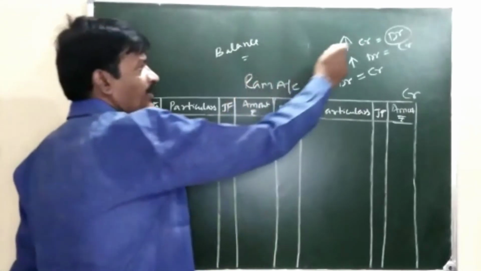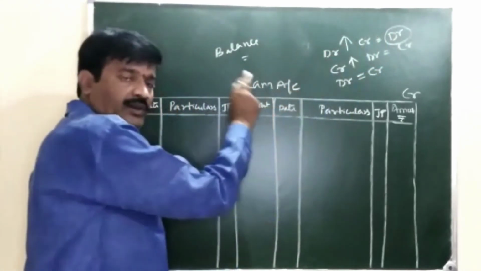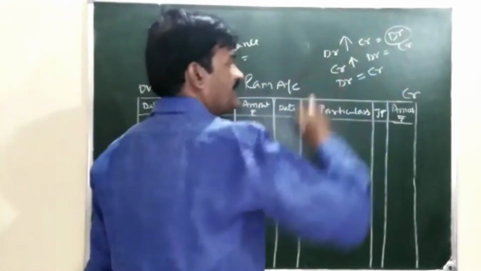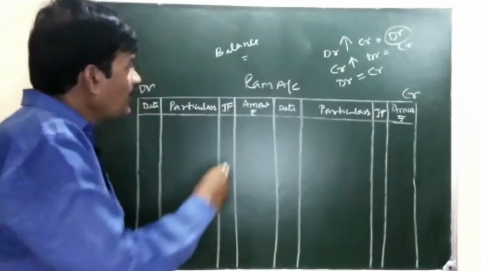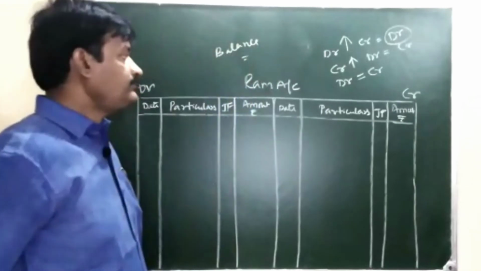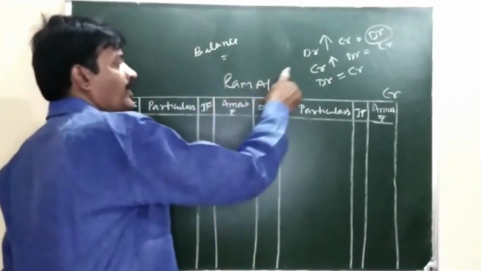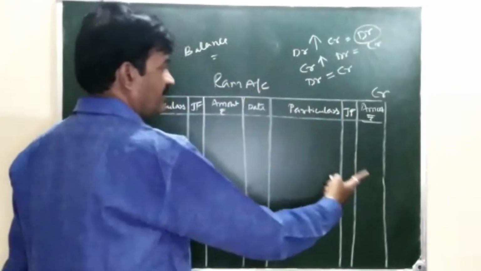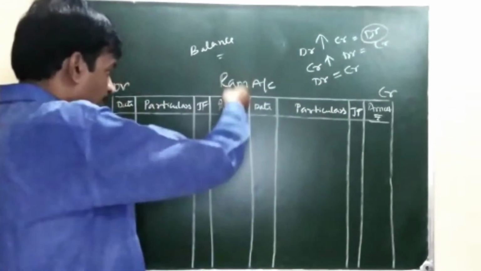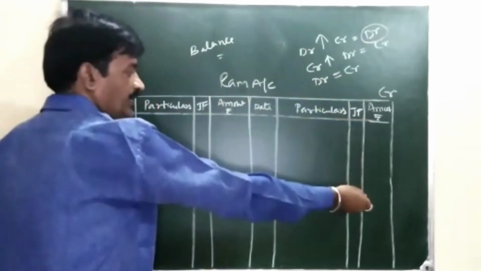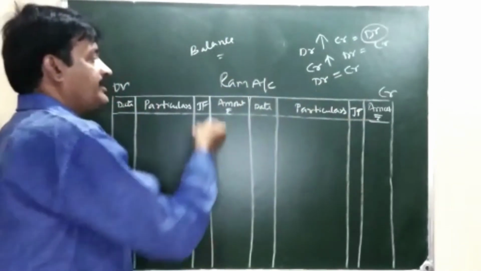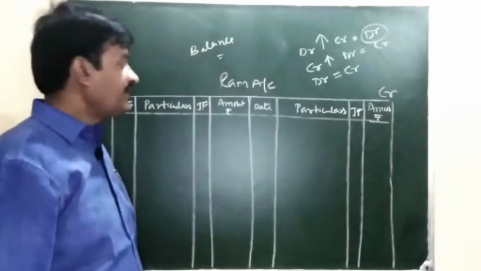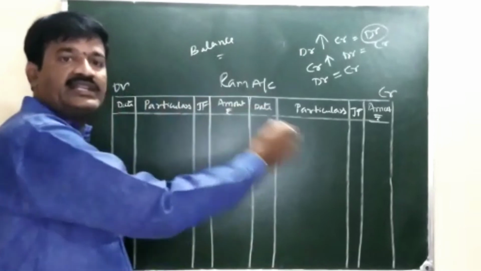If Ram account shows a credit balance, what does it mean? We are due to Ram. If Ram account shows a debit total equal to the credit total, what does it mean? It means Ram account is closed, that is, Ram account is settled.